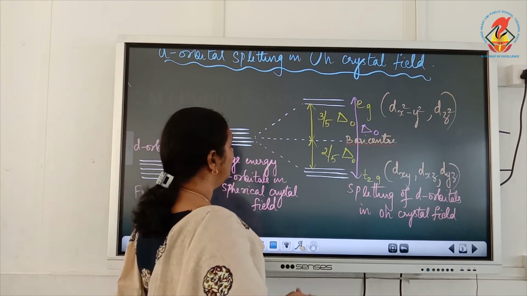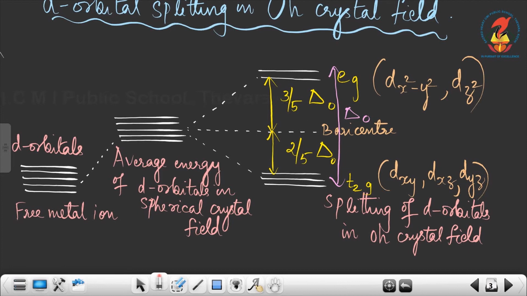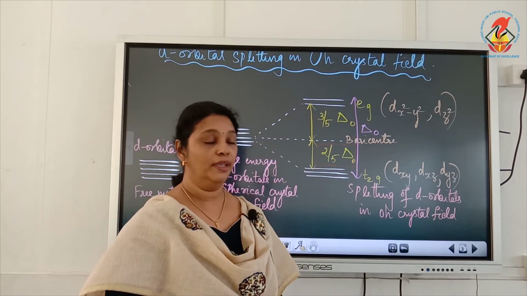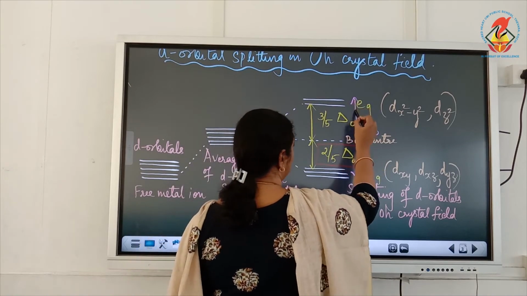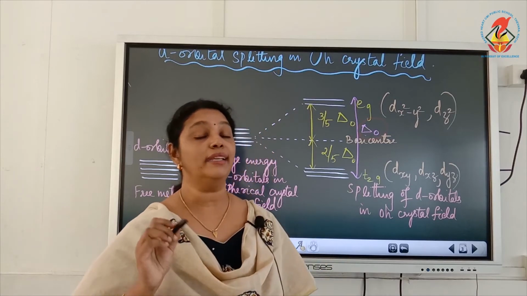Also you can see the energy of the Eg set is raised by 3 by 5 delta O above the average energy level, and the energy of the T2g set is lowered by 2 by 5 delta O below the average energy level. Okay, and this difference in energy between T2g and Eg is our delta O, that is crystal field splitting energy.